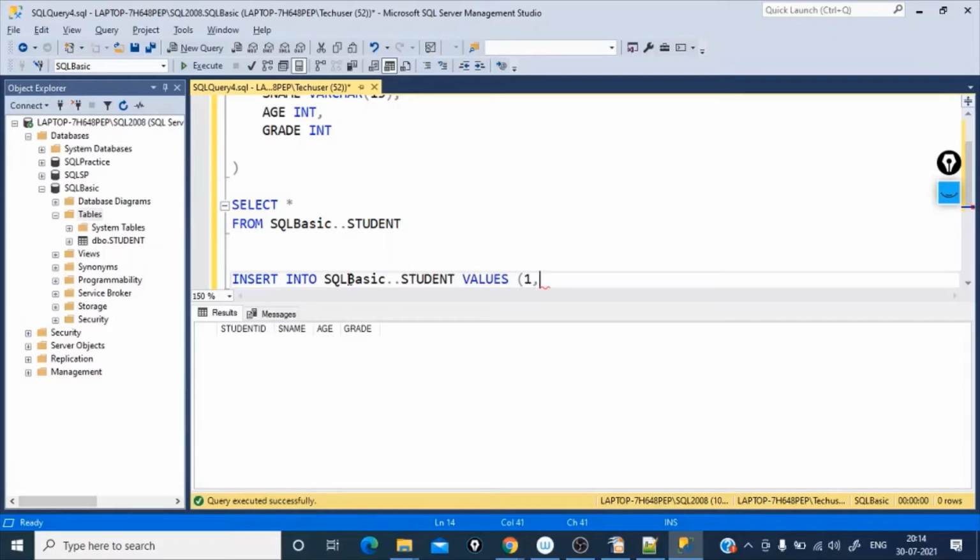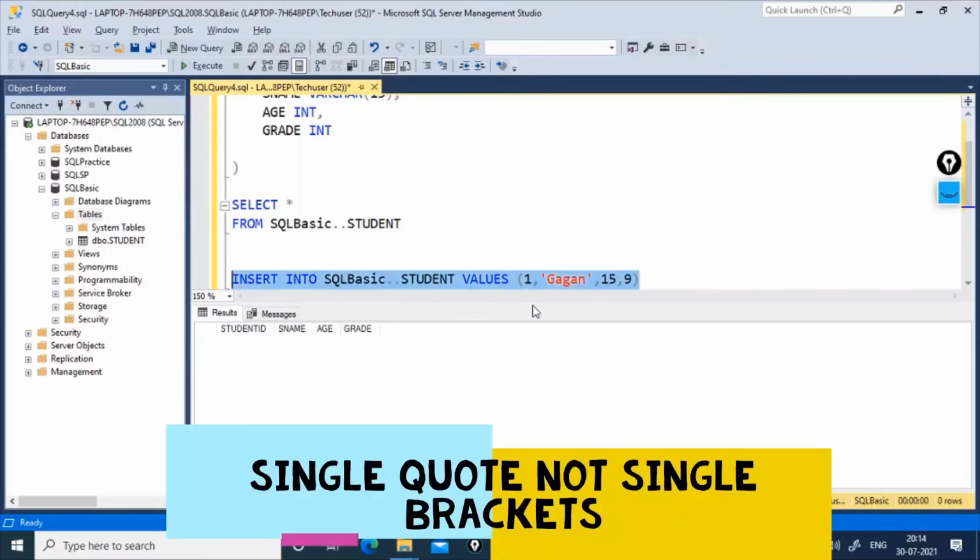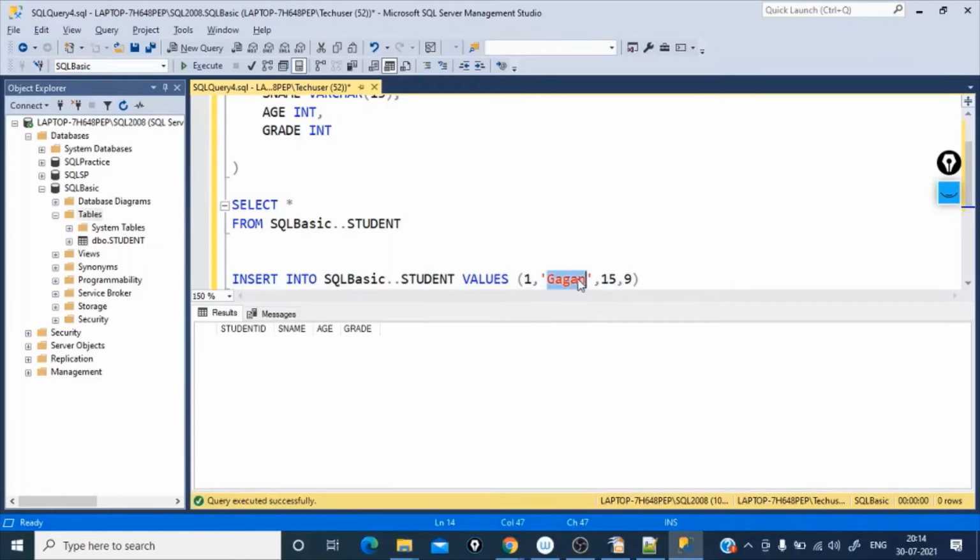Student ID is 1, name is, we decided on Gagan, and then 15, 9th grade. I'll just execute this. For the string values, you have to enclose them in single quotes, otherwise it will give you an error. So I just gave it in single quotes.